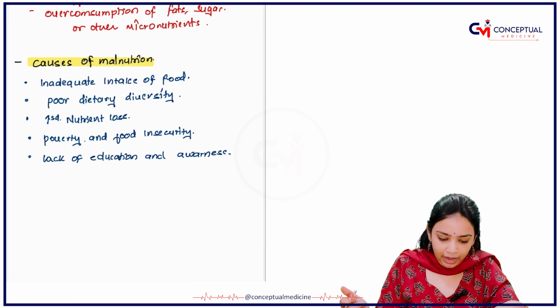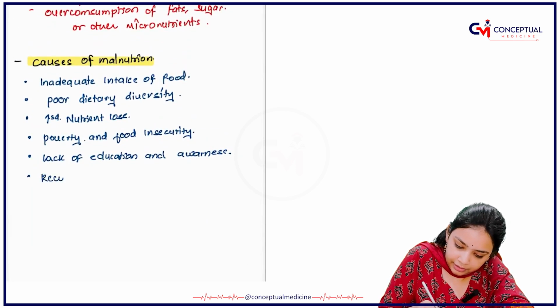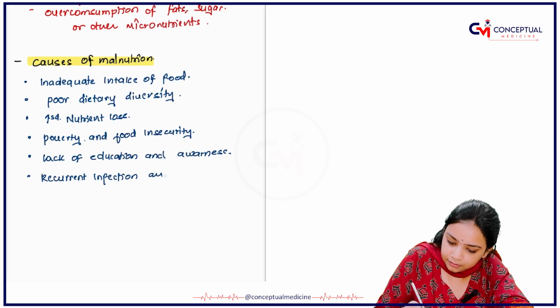Next that you have is if a person is having recurrent infection and chronic disease.